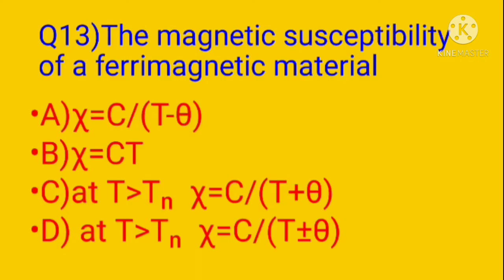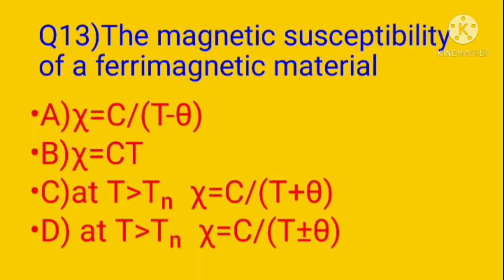Question 13. The magnetic susceptibility of a ferromagnetic material is: option A, chi equal to C divided by T minus theta; B, chi equal to Ct; C, at temperature T greater than Tn, chi equal to C divided by T plus theta; option D, at T greater than Tn, chi equal to C divided by T plus or minus theta.